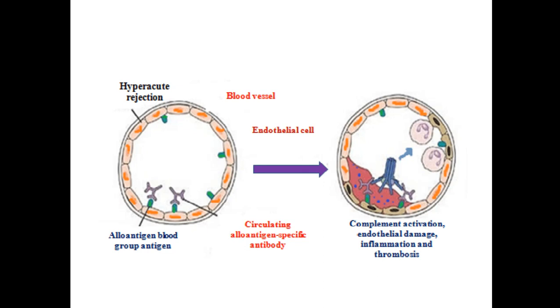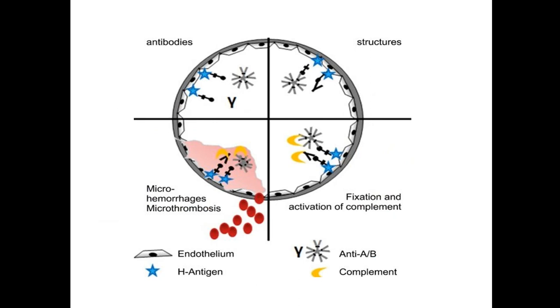The antibody will bind to this allo antigen, the blood group antigen, activate the complement system, and cause endothelial damage, inflammation, and thrombosis. This is the same thing. The antibody binds to class 1 antigen, and it causes microhemorrhagic thrombosis and activation of complement, and finally destruction of the graft.